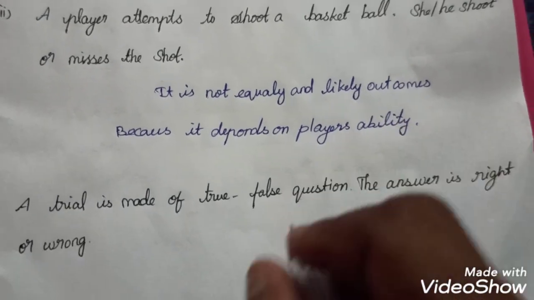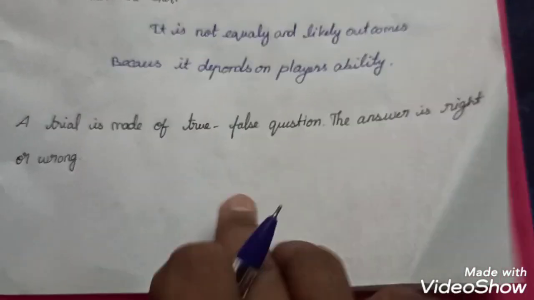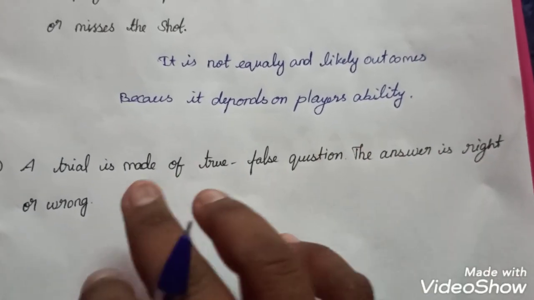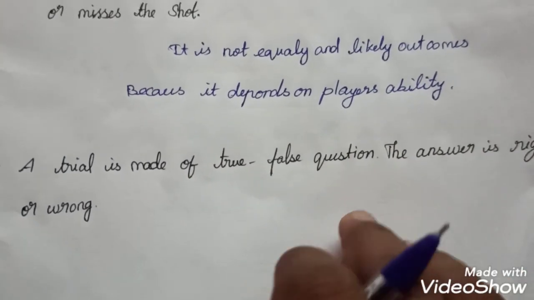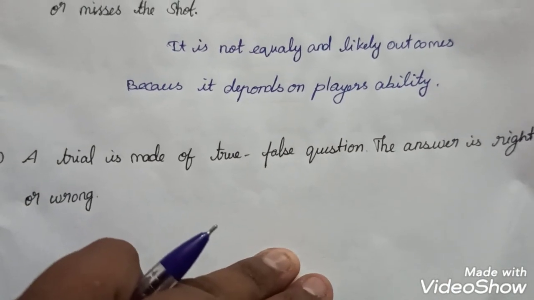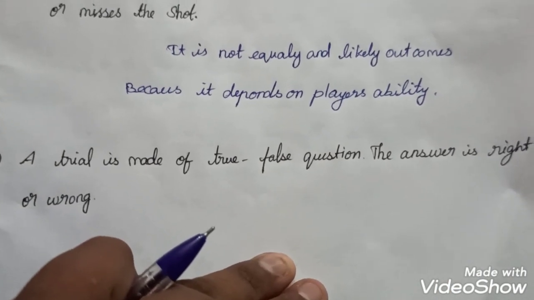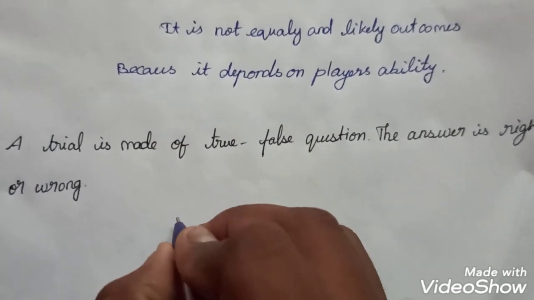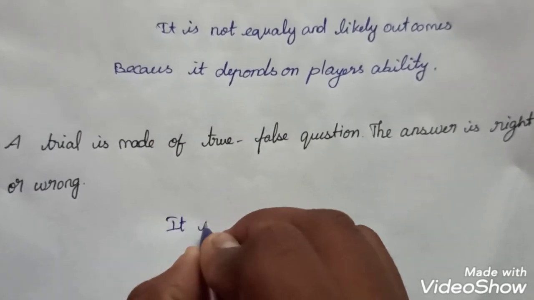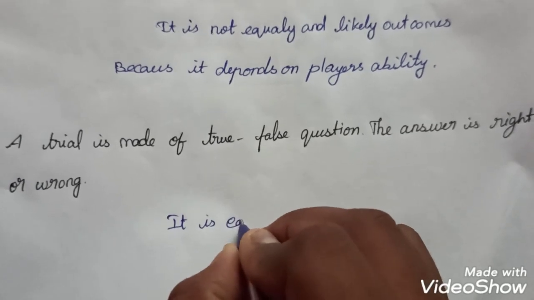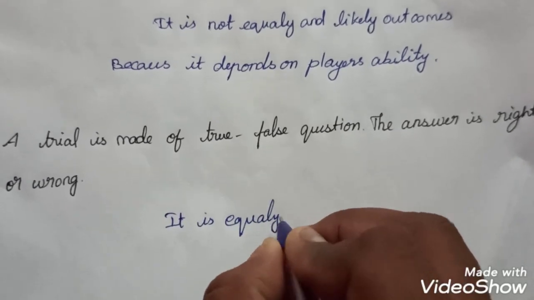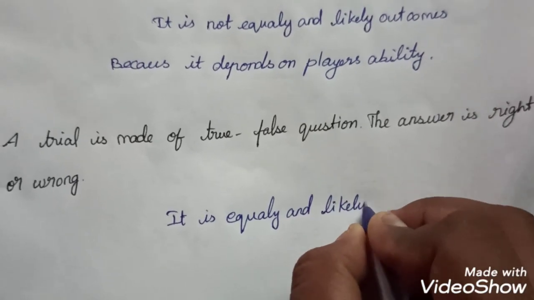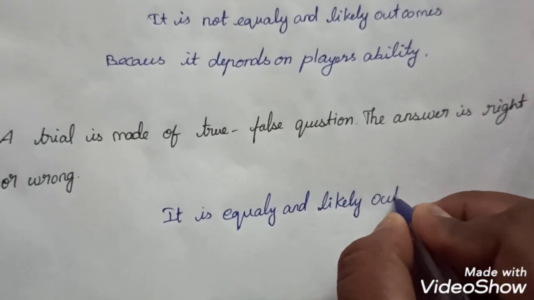And next question. A trial is made of true or false question. The answer is right or wrong. Whatever the question is asking, it may be a right answer, it may be a wrong answer. So any one. So we say it is equally likely outcomes.